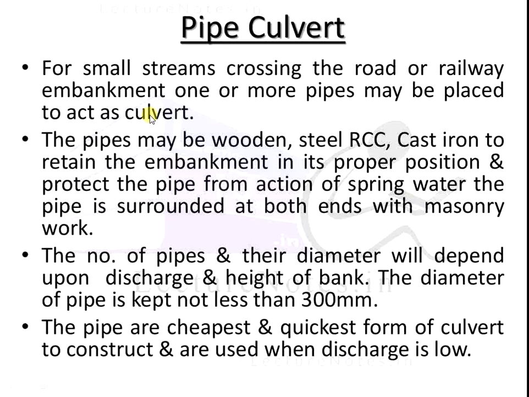Here we place one or more pipes, and this is nothing but the pipe culvert. The pipes may be wooden, steel, RCC, or cast iron, and to retain the embankment in its proper position and protect the pipe from the action of spring water, the pipe is surrounded at both ends with masonry work.